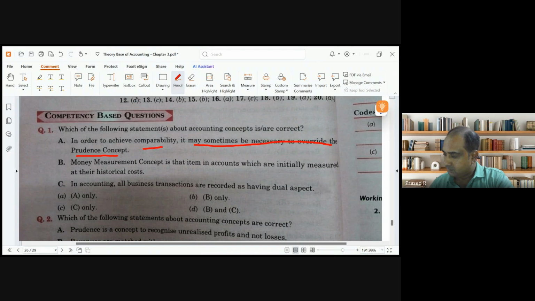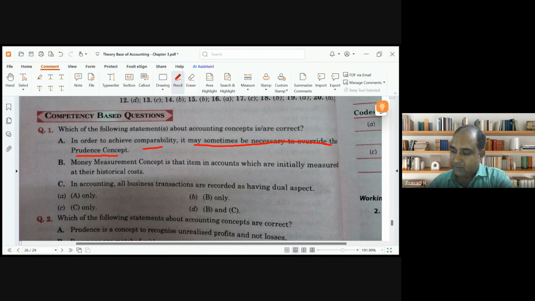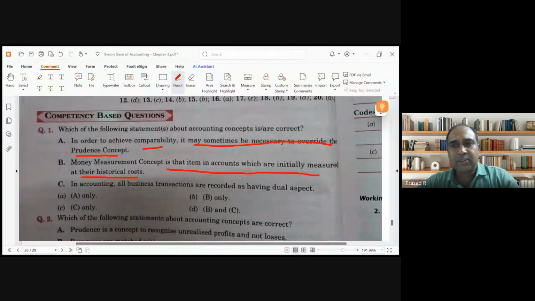True or false? False. Money measurement concept is that items in accounts are initially measured at historical cost. False. Money measurement concept only tells that everything has to be recorded in terms of money.